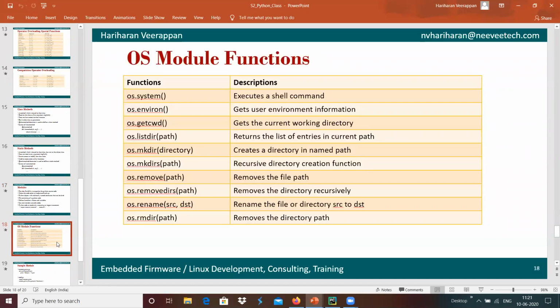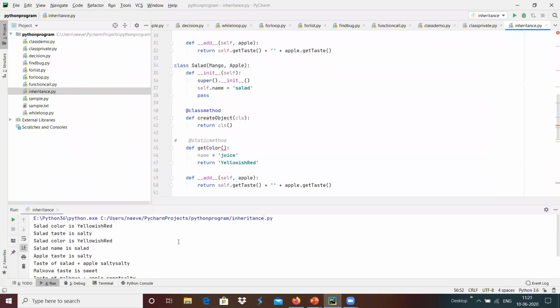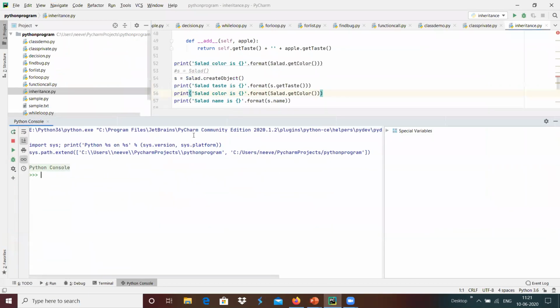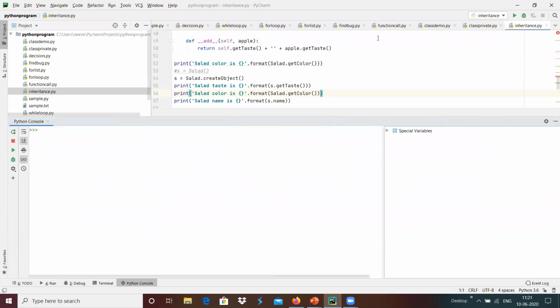For example, here we have a standard OS module, and it has different module functions. I'm going to use the Python console, maybe clear all. I'm going to do import os.